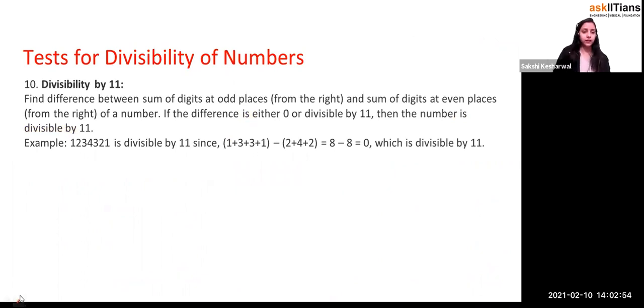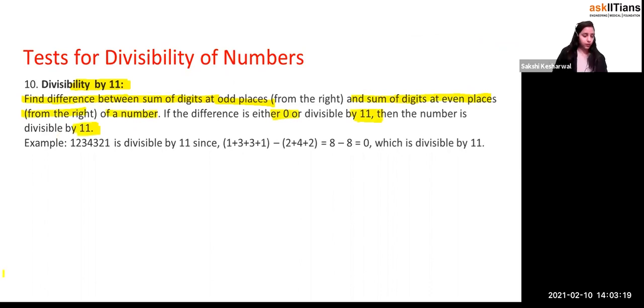Let's come to the divisibility rule of 11, right? Again, this is a big number and this is really important. I'll mark this one as important because sometimes many questions are asked on this, like 3, 9 and 11. They generally ask you. So it says to find the difference of the sum of the digits at the odd places from the right and the sum of the digits at the even places from the right of the number, and if the difference is either 0 or 11, then the number is divisible by 11.